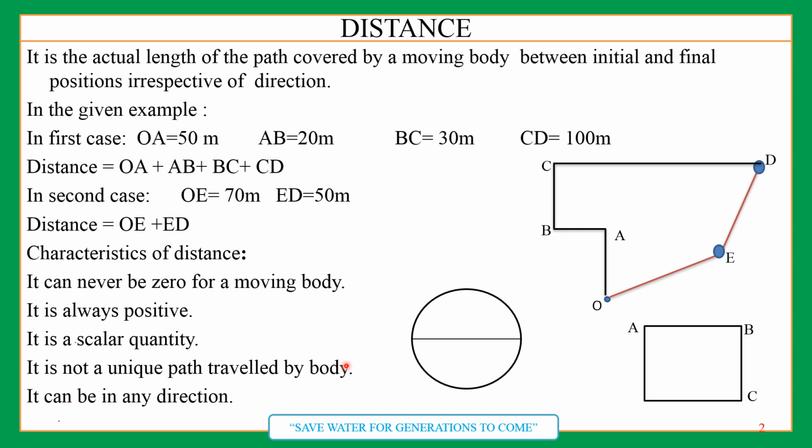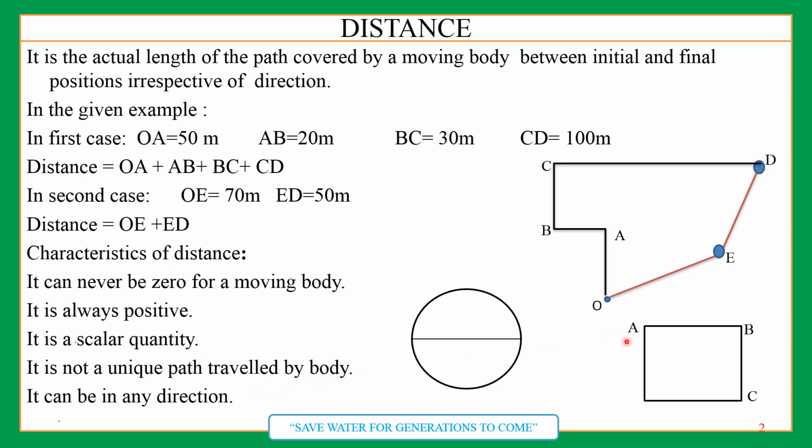Not a unique path means when you have to reach to your school from your house, there may be different paths to reach your school. Therefore, there is not one particular path. It's not a unique path, right? So it can be in any direction. We have done this earlier also.